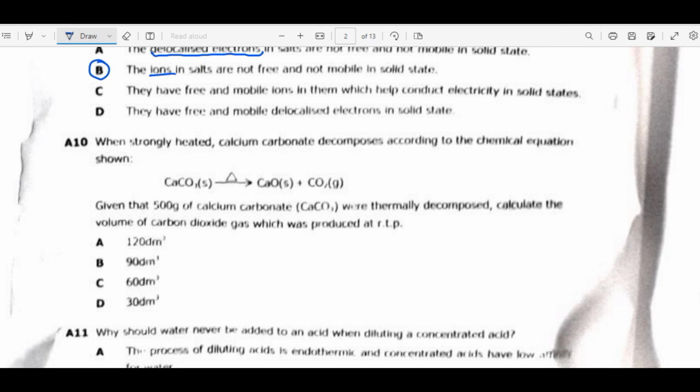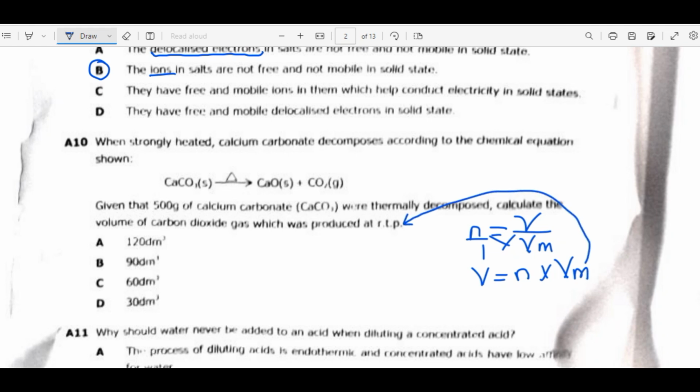The formula is number of moles equals volume of a gas divided by molar volume. Making volume the subject of the formula, we need number of moles times the molar volume. The molar volume we get from the condition of RTP, which is 24. So we need the number of moles to proceed.